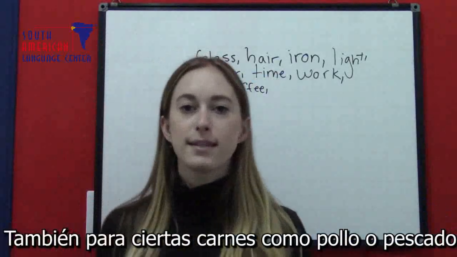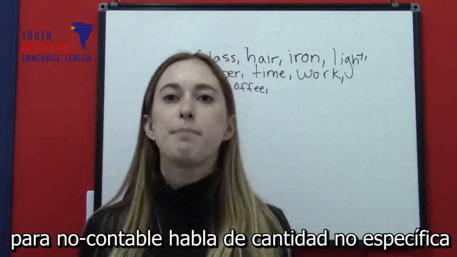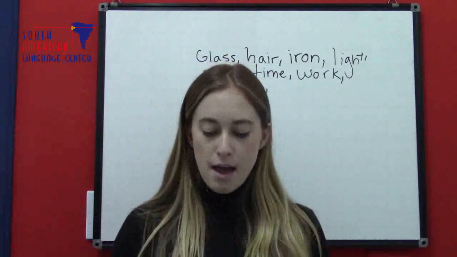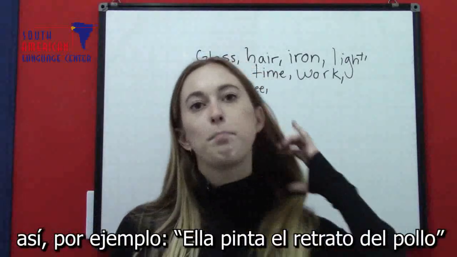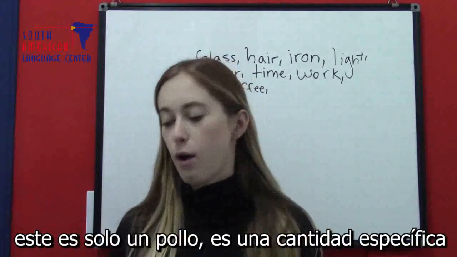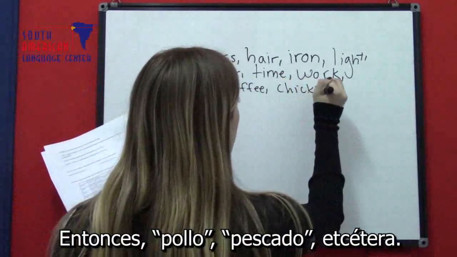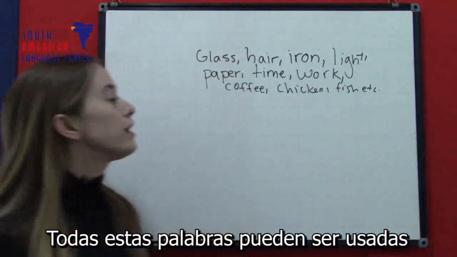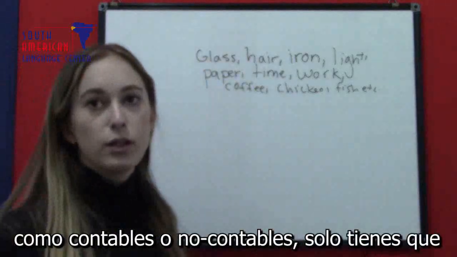Also, for certain meats, like chicken, fish, for uncountable, it talks about an unspecified quantity. So I had some chicken for dinner. Countable is referring to the shape of an animal. So for example, she paints a picture of the chicken. This is just one chicken. It's a specified amount. So, chicken, fish, etc. All of these words can be used as countable or uncountable. You just have to determine the context.